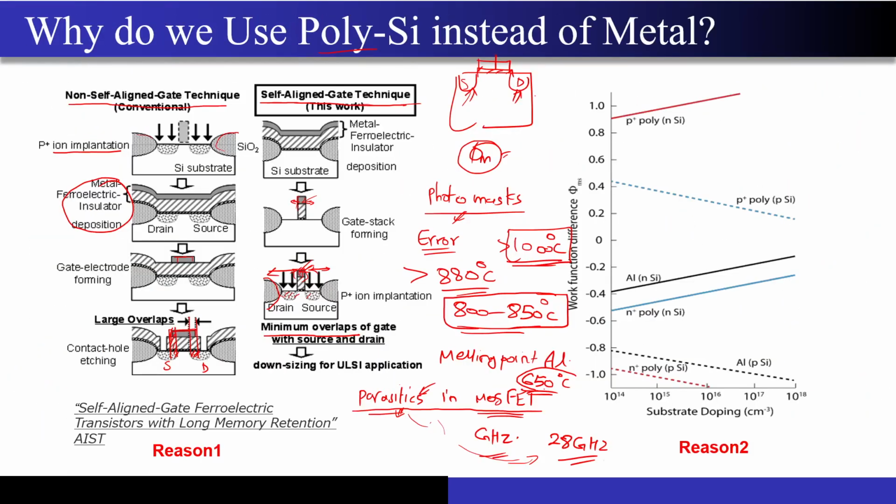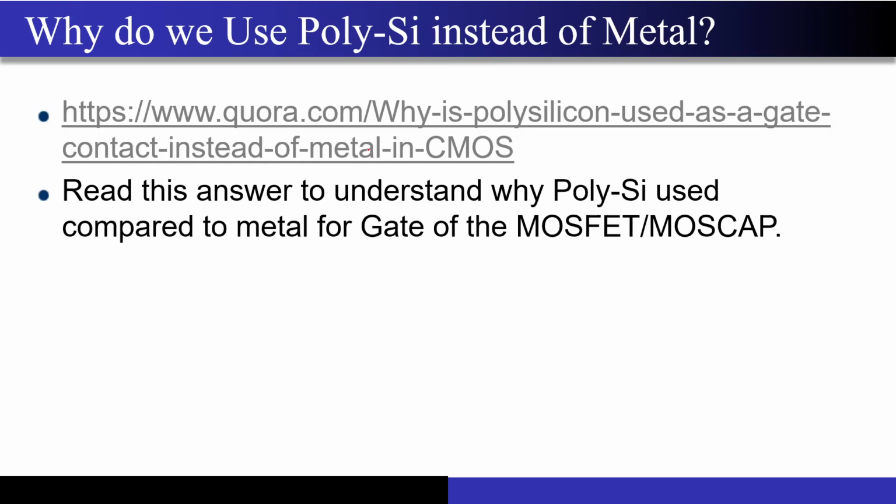So I hope it is very much clear why the polysilicon material was favored. It was because of this process called the self-aligned gate technique, which minimizes the parasitic capacitance in the MOSFET. So I have just given you one reason. I will give you a link where you can see why we are using polysilicon instead of metal. This was one of the main reasons why we shifted to polysilicon. This answer has been written by one engineer on Quora. I have checked the answer and it is completely correct. It is also making logical sense.